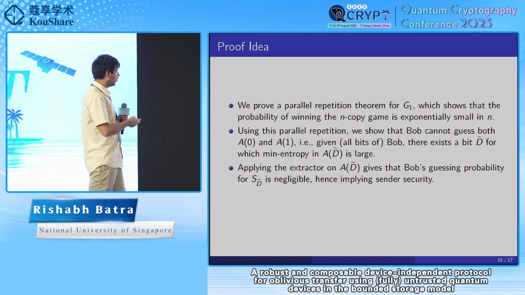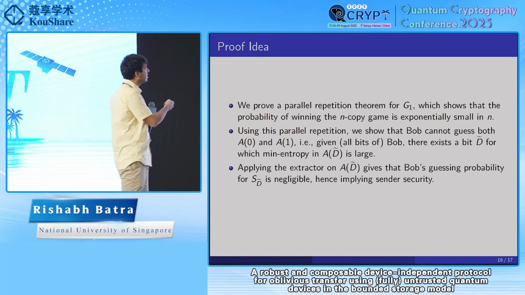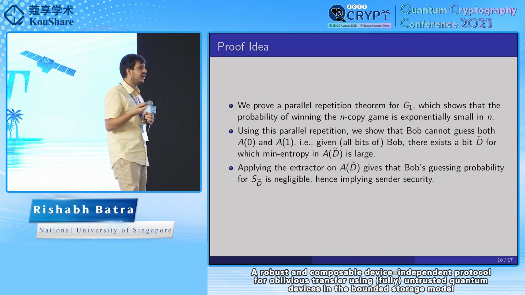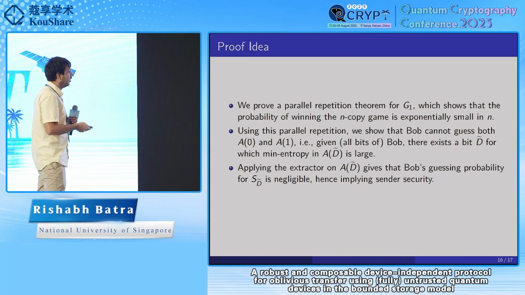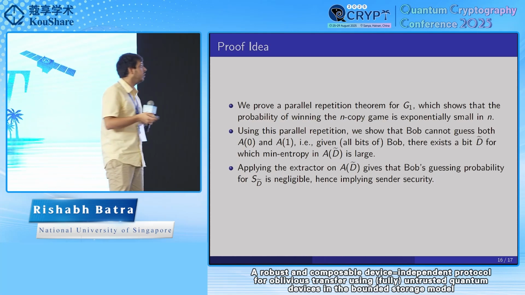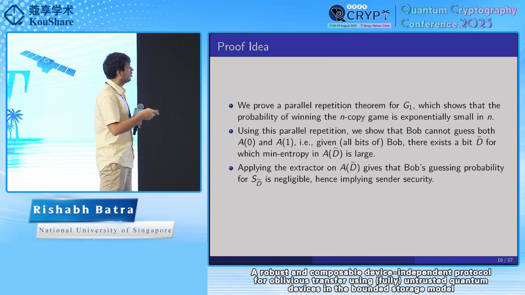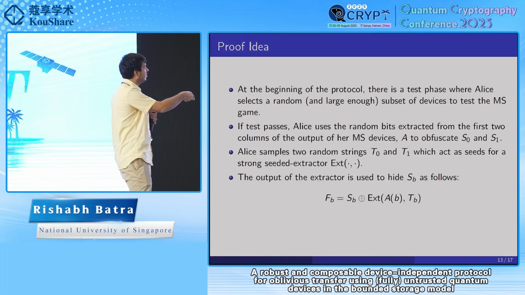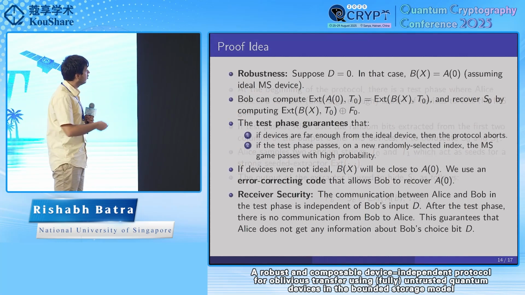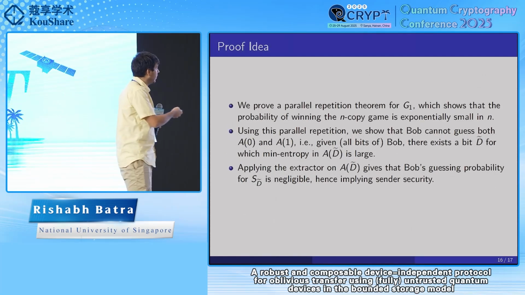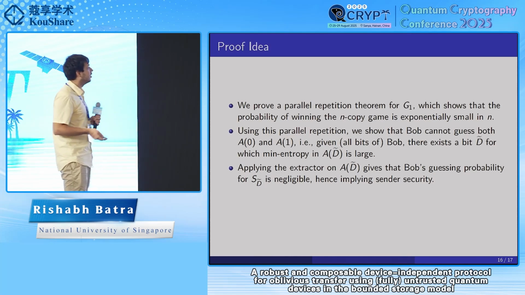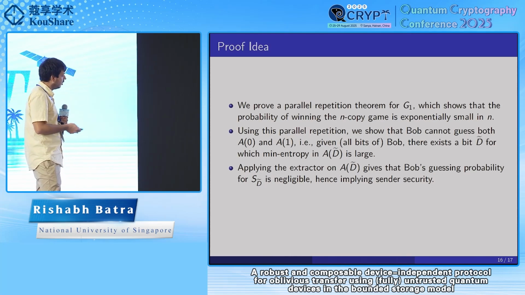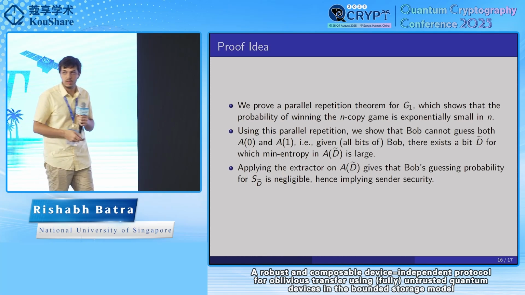If the min entropy is high, then if we apply the extractor on A d tilde, the extractor guarantees that its output is uniform and independent of Bob. We were using this extractor output as a one-time pad on S_B. If the extractor output is uniform, then Bob cannot guess S d tilde. So Bob's guessing probability for S d tilde is negligible, and this implies the sender security.